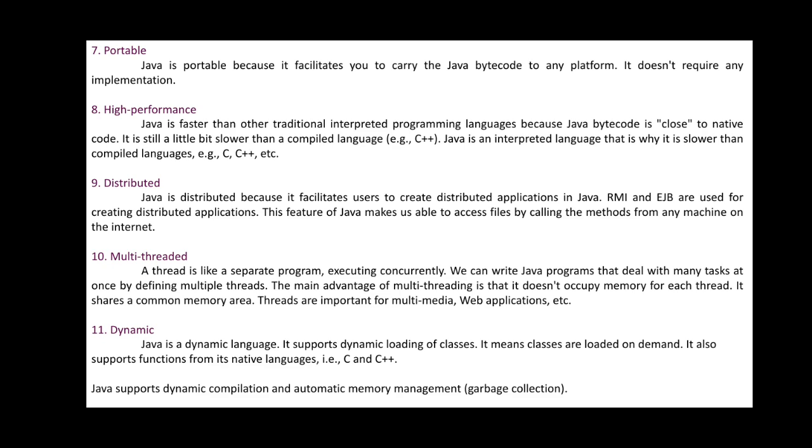Then we can go for distributed. Java is said to be distributed because it facilitates users to create distributed applications in Java, like RMI, Remote Method Invocation, and Enterprise Java Beans, which are used for creating distribution. Distribution means the work can be distributed, or the programming process can be distributed, across different concepts called RMI as well as EJB. What do you want to learn in this part of distribution? This feature of Java makes us able to access files by calling methods from any machine on the internet.